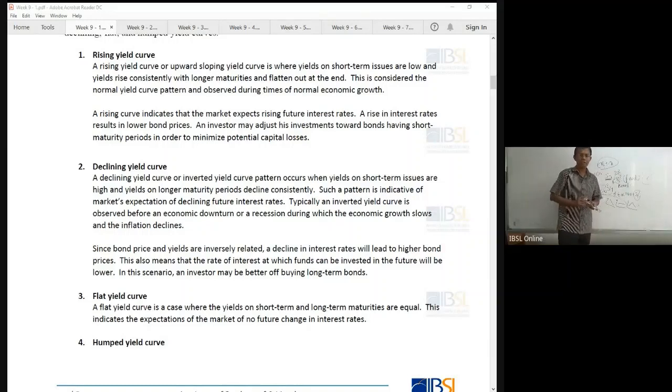So how do you decide this future interest rate? Based on the yield curve. The yield curve is there for that only. But you predict the future interest rate based on today's information. You take the decision based on today's information. It can be wrong.